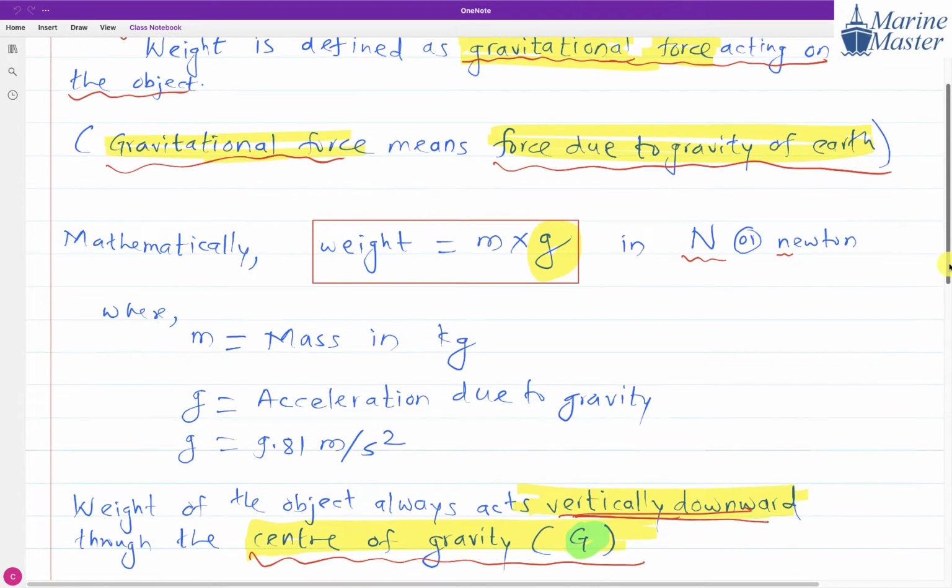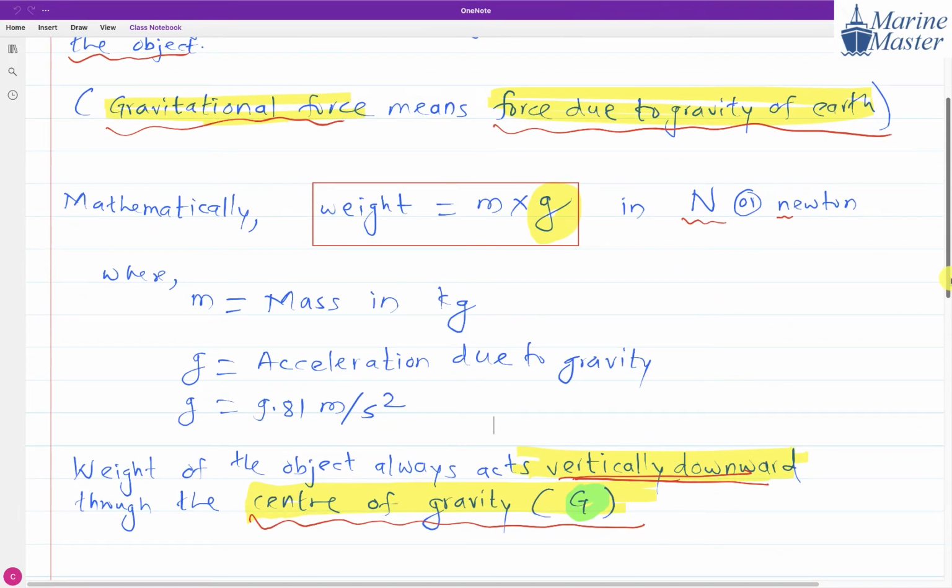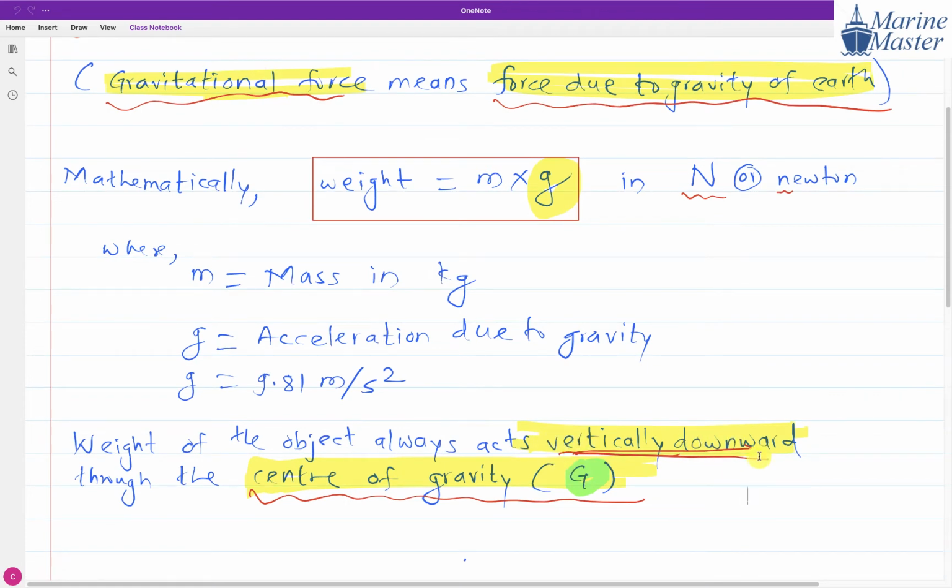Now how does the weight act? Yesterday, in one numerical in the last lecture, we saw the term center of gravity. Weight of the object always acts vertically downward. Vertical means perpendicular to the horizontal reference line. So weight of the object always acts vertically downward through the center of gravity.